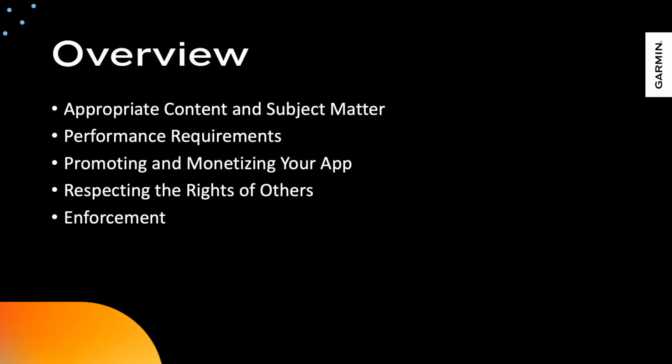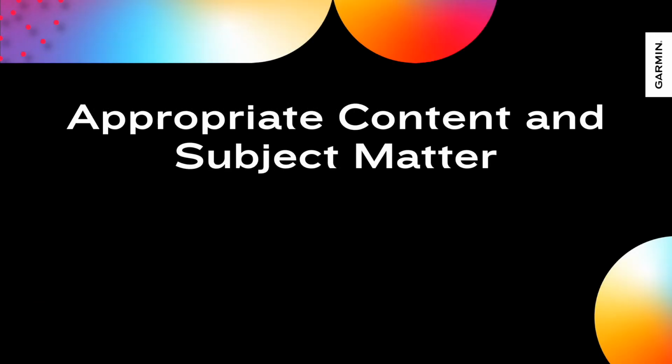We will go through the following 5 sections: appropriate content and subject matter, performance requirements, promoting and monetizing your app, respecting the rights of others, and enforcement. Let's start with the appropriate content and subject matter.